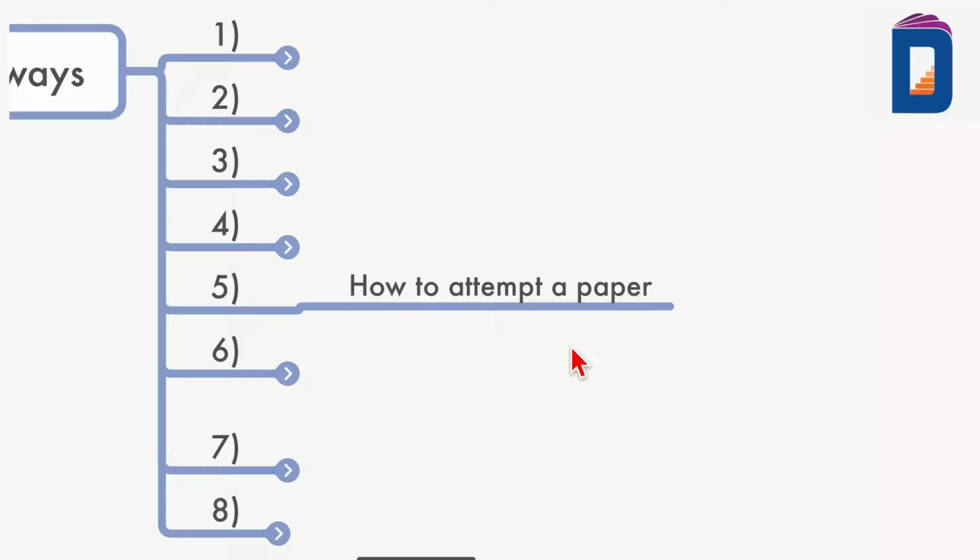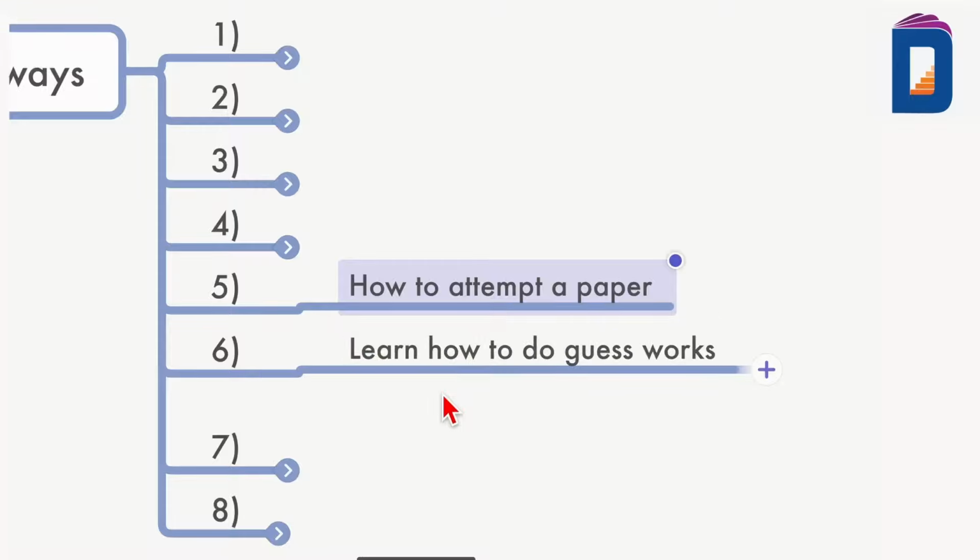Simply practicing questions is not enough. Or rather than practicing, simply learning some questions by heart is not enough. Your concept has to be clear and you have to attempt a paper. You have to attempt an exam, mock exam, revision exam, grand test, and learn from your mistakes. Okay, that is what it is.